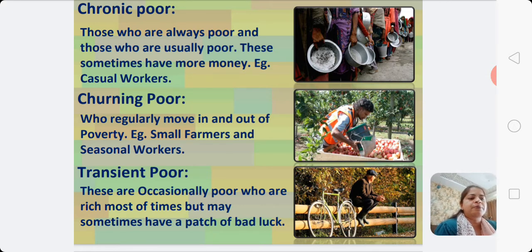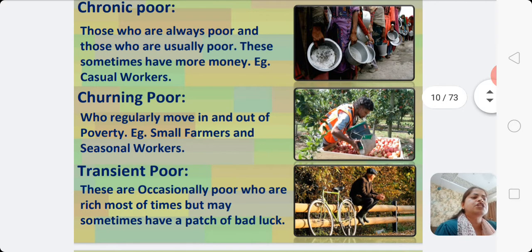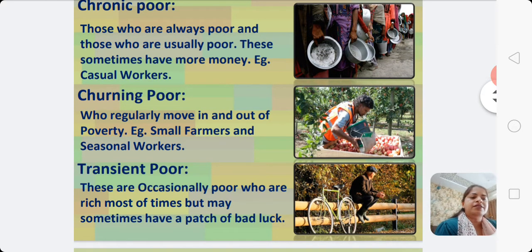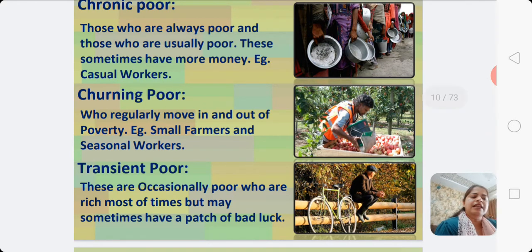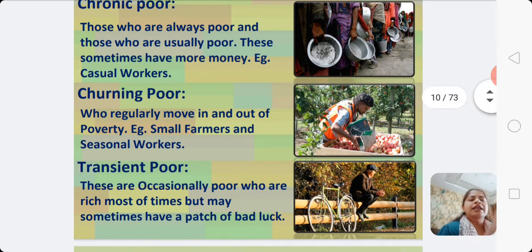First is the churning poor, those who sometimes remain poor and sometimes cross the poverty line. That is, they are moving in and out of poverty. For example, small farmers, seasonal workers, etc. And second is the occasionally poor. Occasionally poor means these people normally have income higher than the poverty line, but due to a bad phase in life, sometimes may remain below the poverty line.